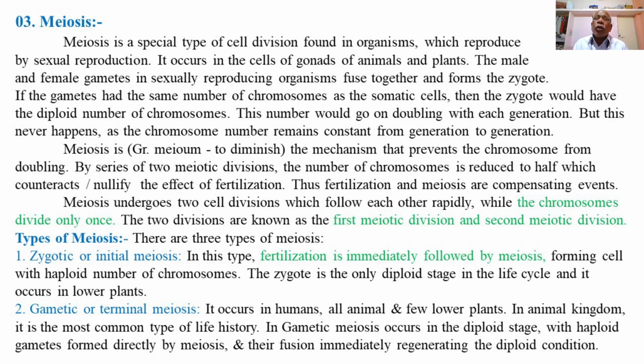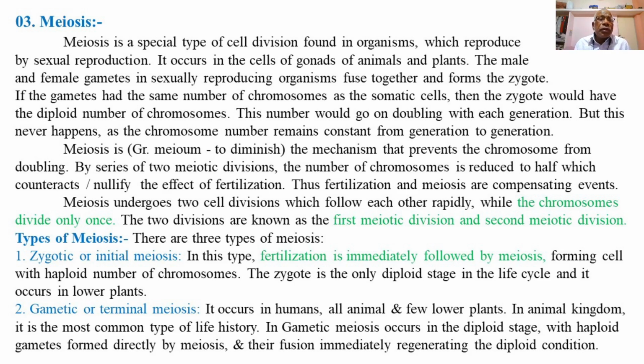Their example is lower plants, where the organisms have body cells with a haploid set of chromosomes, and they produce haploid gametes which on fertilization form a zygote with a diploid chromosome number. Just after fertilization, the zygote divides into haploid cells, developing the new organism with a haploid set of chromosomes in all body cells.